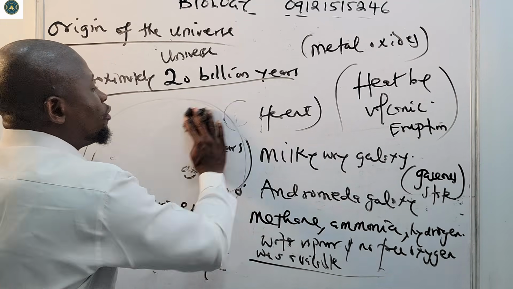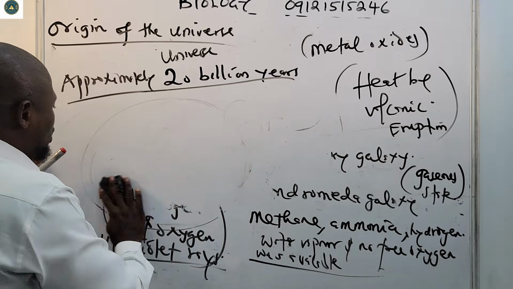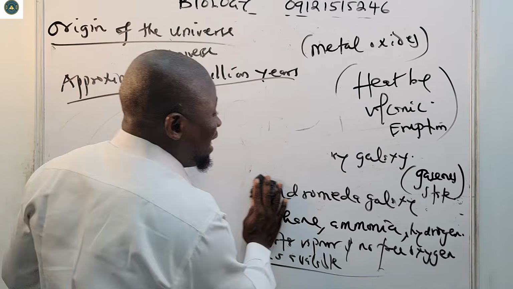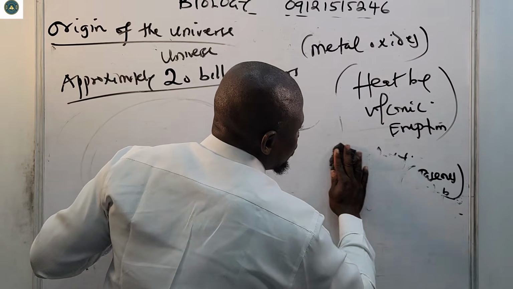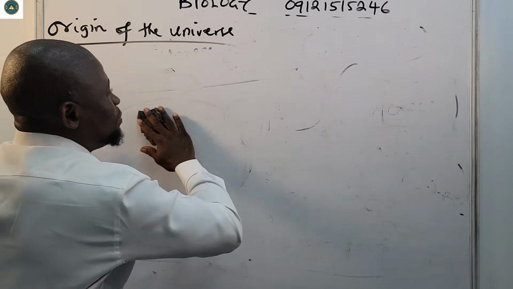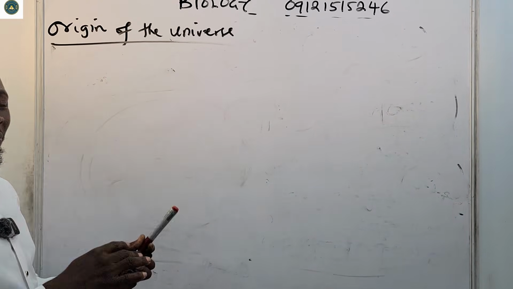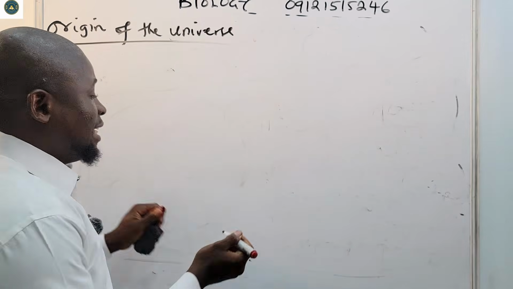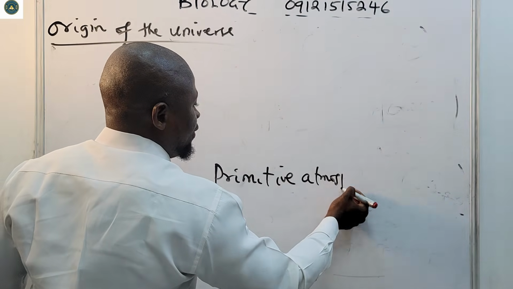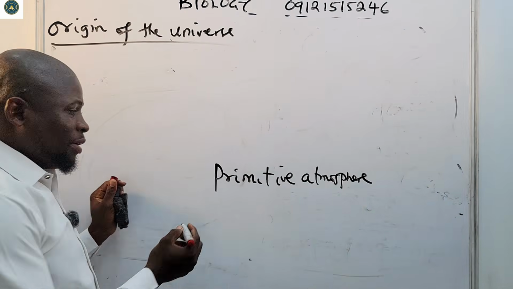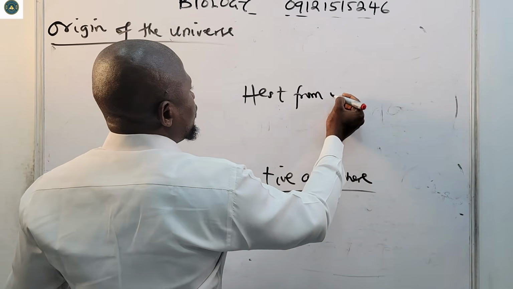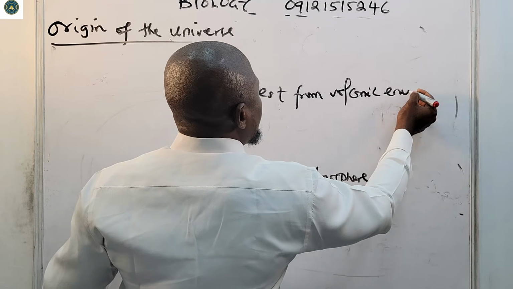The conditions of the primitive atmosphere then would have been very, very hot, with very strong heat from volcanic eruptions, just like we have discussed, from volcanoes that are exploding. So the primitive atmosphere then must have had heat from volcanic eruptions.